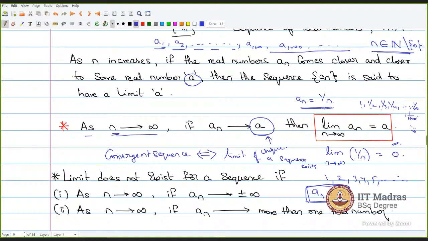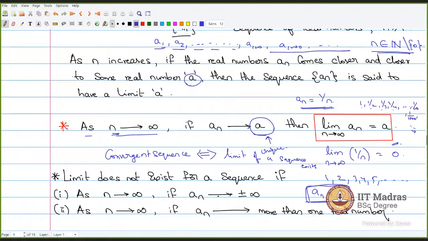It is diverging to plus infinity. For these types of sequences, I say the limit does not exist, and I call it a divergent sequence, which is the opposite of convergent. If it is not convergent, it is divergent.